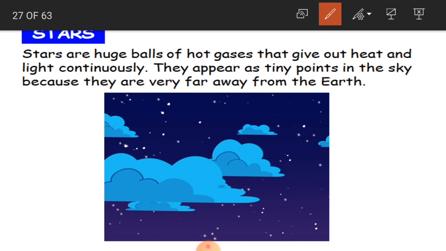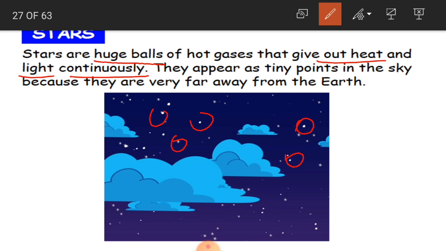So stars are huge balls. Why are we saying that they are huge balls? Normally if you see in this picture or even in the sky, we feel they are small dots. But we are talking here even about the sun, children, because the sun is also a star and it is a huge ball. Along with that you have some more stars which are big in size and have hot gases, which give out heat and light continuously.